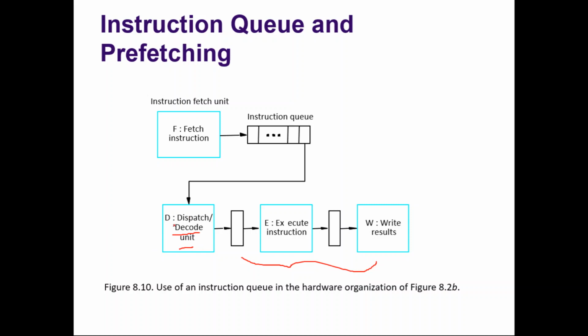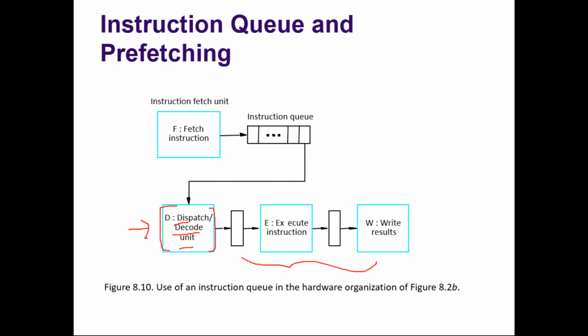So now the dispatcher cannot remove anything from the queue, because the decoding unit is with some other instruction, and that instruction keeps on decoding for 2 or 3 clock cycles. That's what we are assuming. Okay, fine.